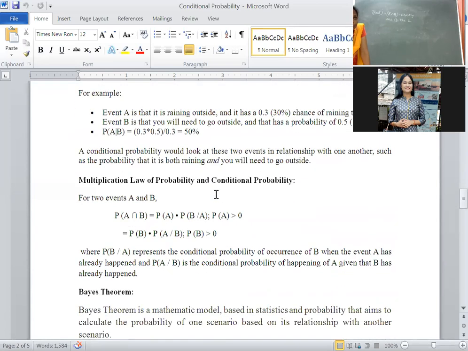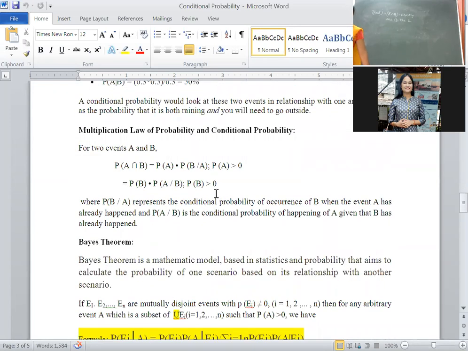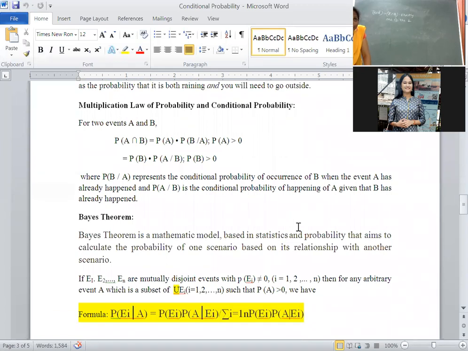Everybody please go through the definitions. Later I will send the mail after completion of lectures. I will send the mail today. Go through the definitions. Here I will try to teach conditional probability. Listen carefully. Conditional probability is based on assumptions.